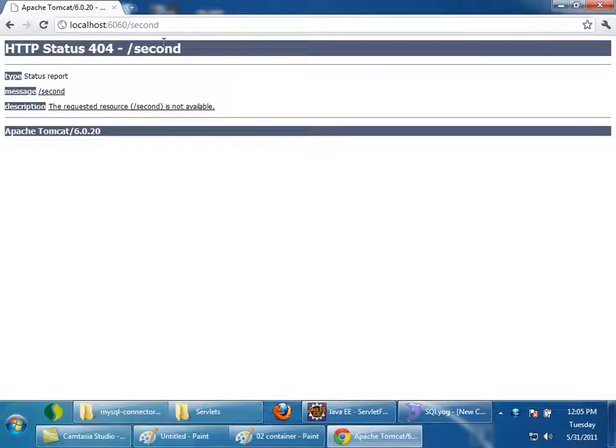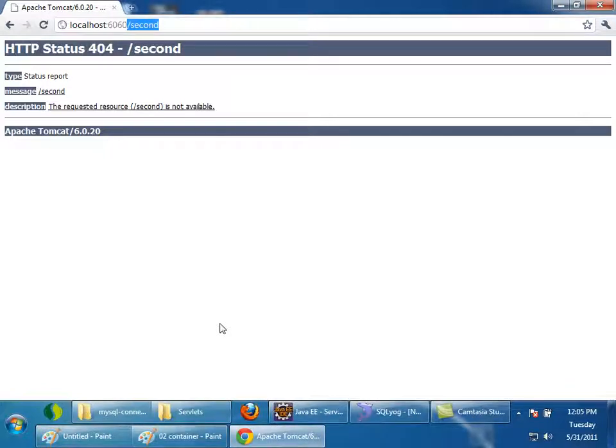See the URL. Whatever is after the port number is removed, and the value I give is added. If I give slash, whatever is coming after the port number is removed and second is added. It is absolute. If I give slash, the browser will treat it as an absolute URL, meaning I am giving the whole path after the port number. But if I don't give slash, it will be treated as a relative URL, meaning only the last part of the URL will be removed and second will be added there. Right? That you need to understand.